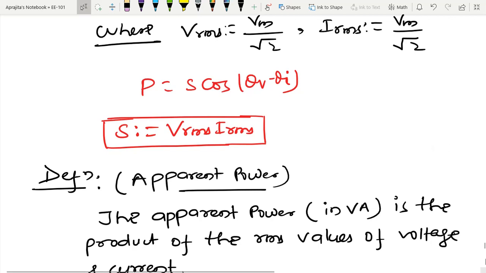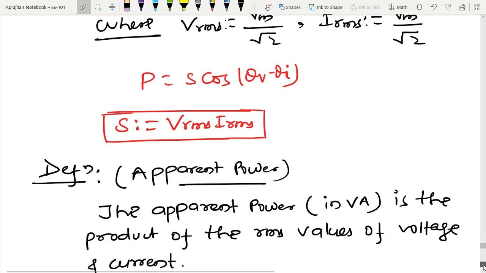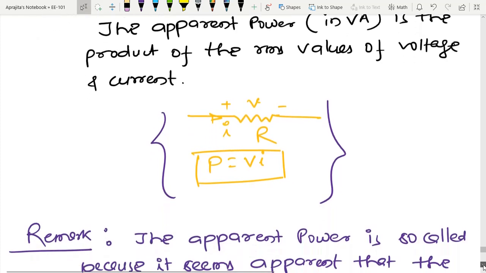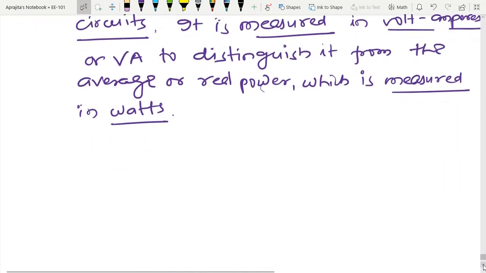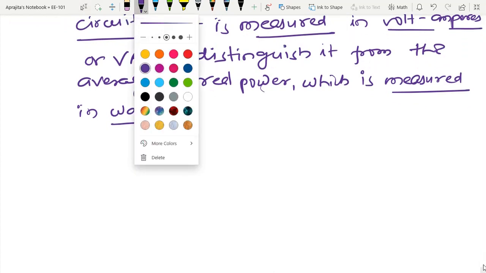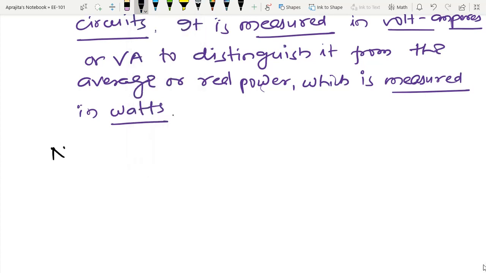So now we are going to write about the second thing, so in form of a note you can write, and later I will define this.